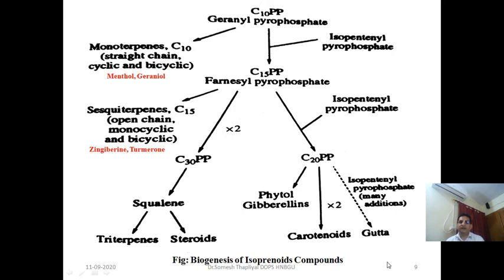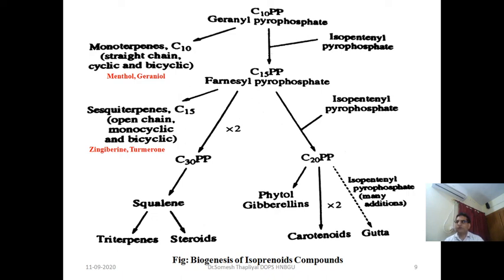So these are the various isoprenoid compounds which we can obtain with the help of the acetate mevalonate pathway. So we can say that this acetate mevalonate pathway is useful for the biogenesis of isoprenoid compounds. Isoprenoid compounds are also known as terpenoid compounds, and essential oils, volatile oils come under this category.